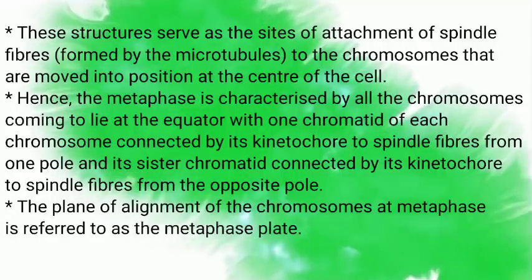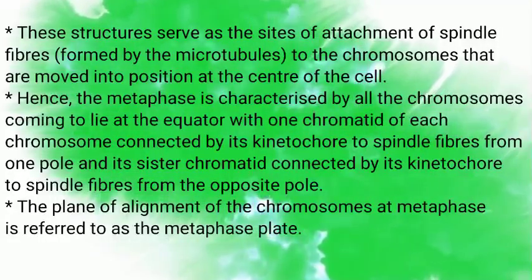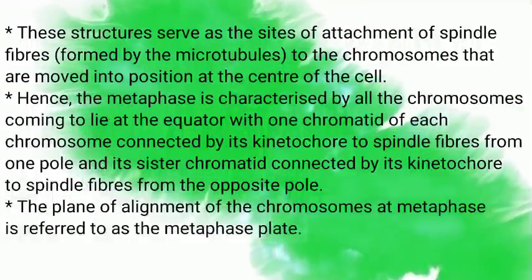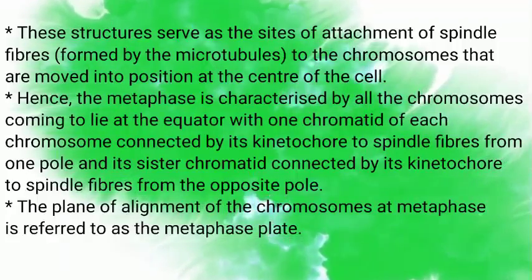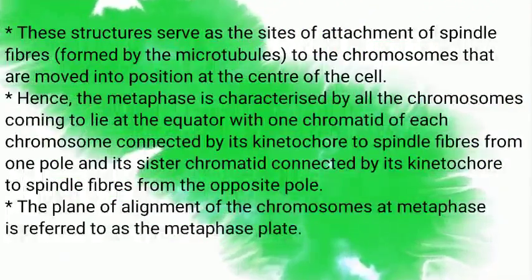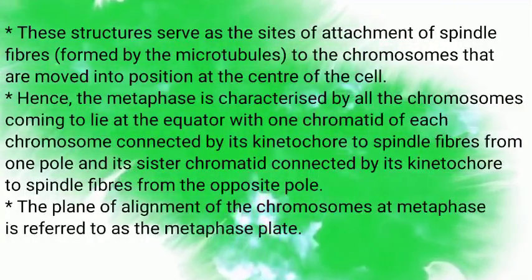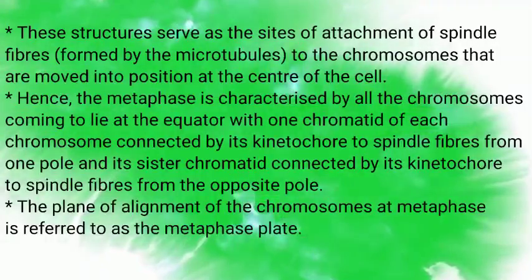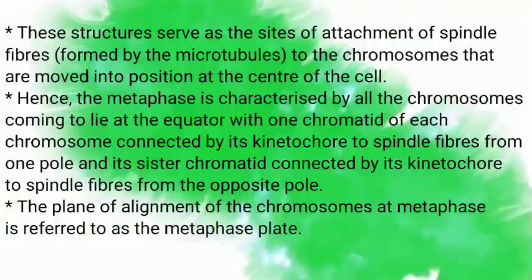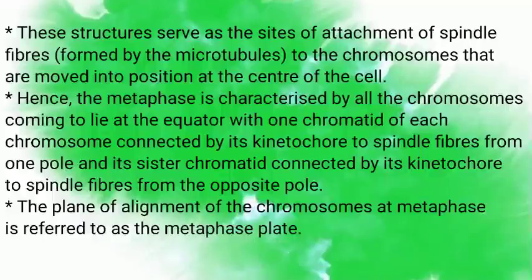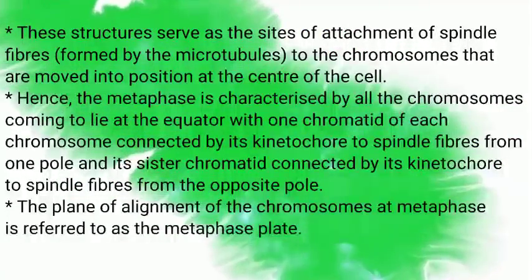Hence, metaphase is characterized by all the chromosomes coming to lie at the equator, with one chromatid of each chromosome connected by its kinetochore to spindle fibers from one pole and its sister chromatid connected by its kinetochore to spindle fibers from the opposite pole.